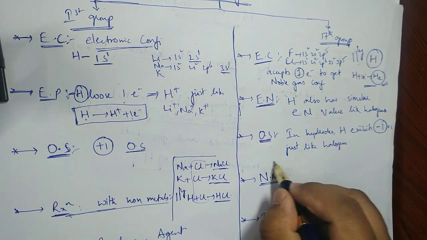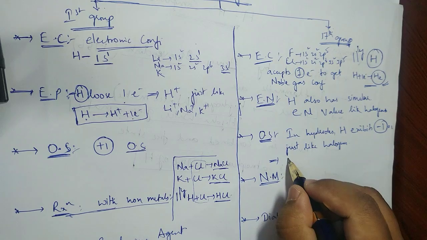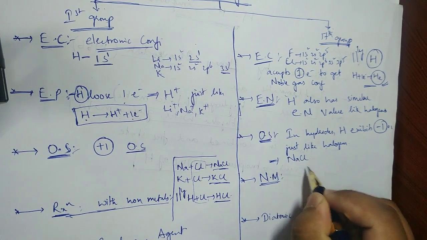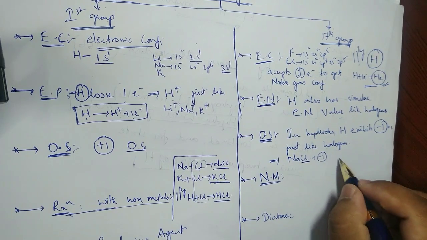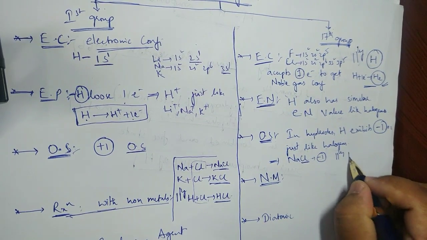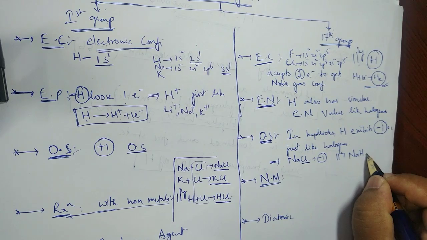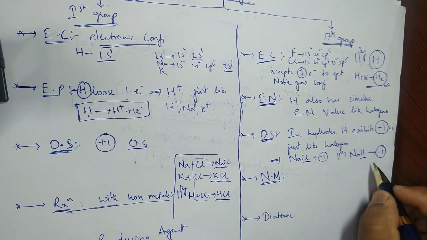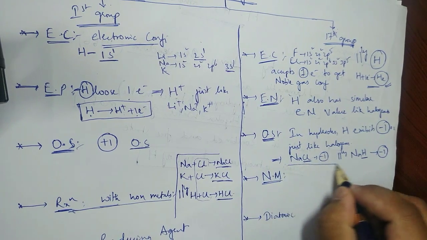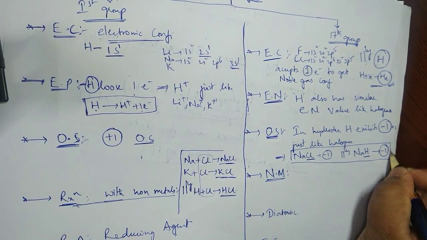What is the meaning? For example, if I take sodium chloride, NaCl, what is the oxidation state of chlorine here? -1. Similarly, if I take sodium hydride, hydrogen's oxidation state is also -1. So this is another matching with the halogens.